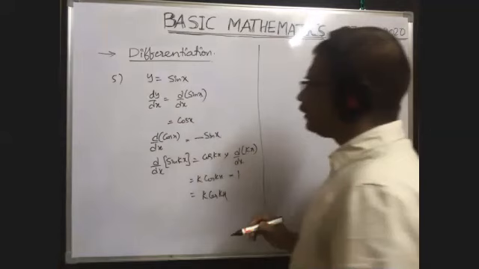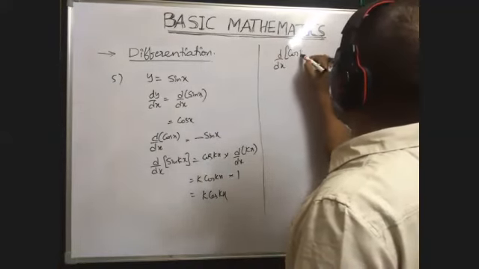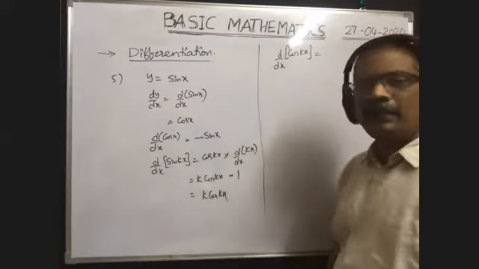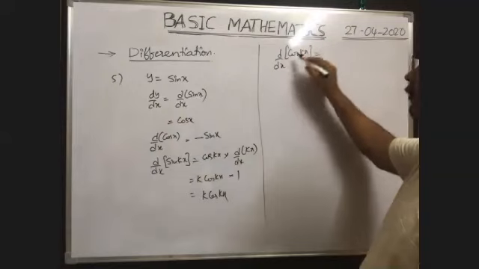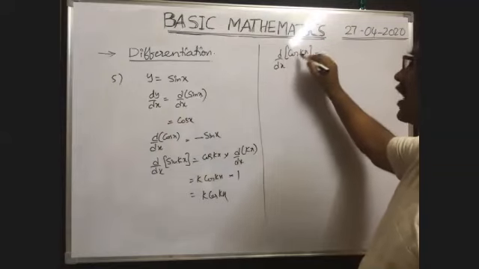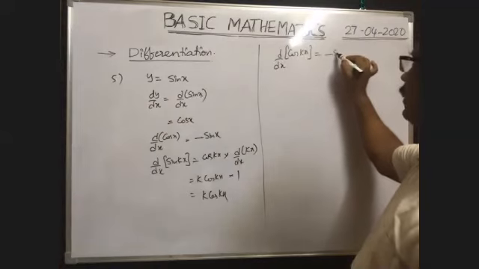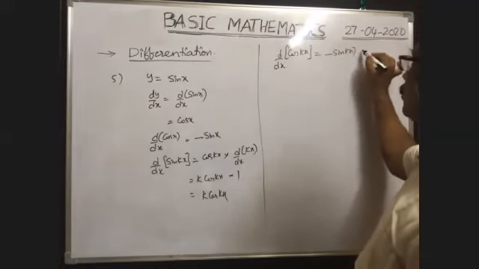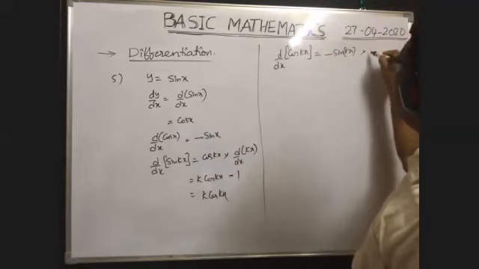Similarly, now you say d by dx of cos kx. Now you tell me d by dx of cos kx. When you differentiate the cos function with respect to x, whatever value you get, you write directly minus sin kx into, here the coefficient of x is k, so you multiply with k, that's all.